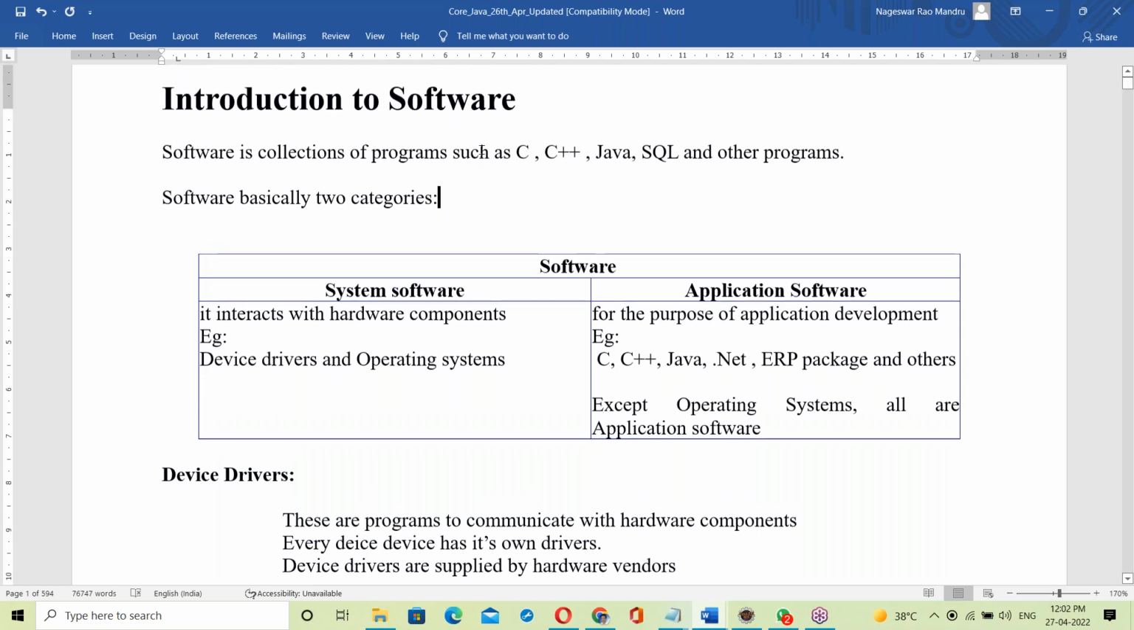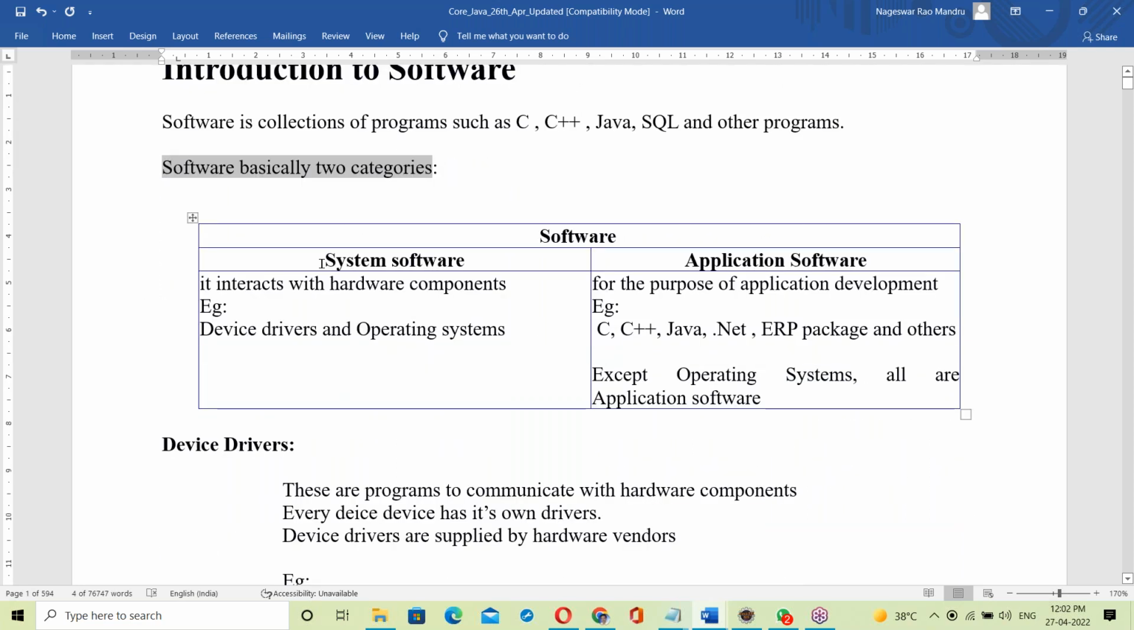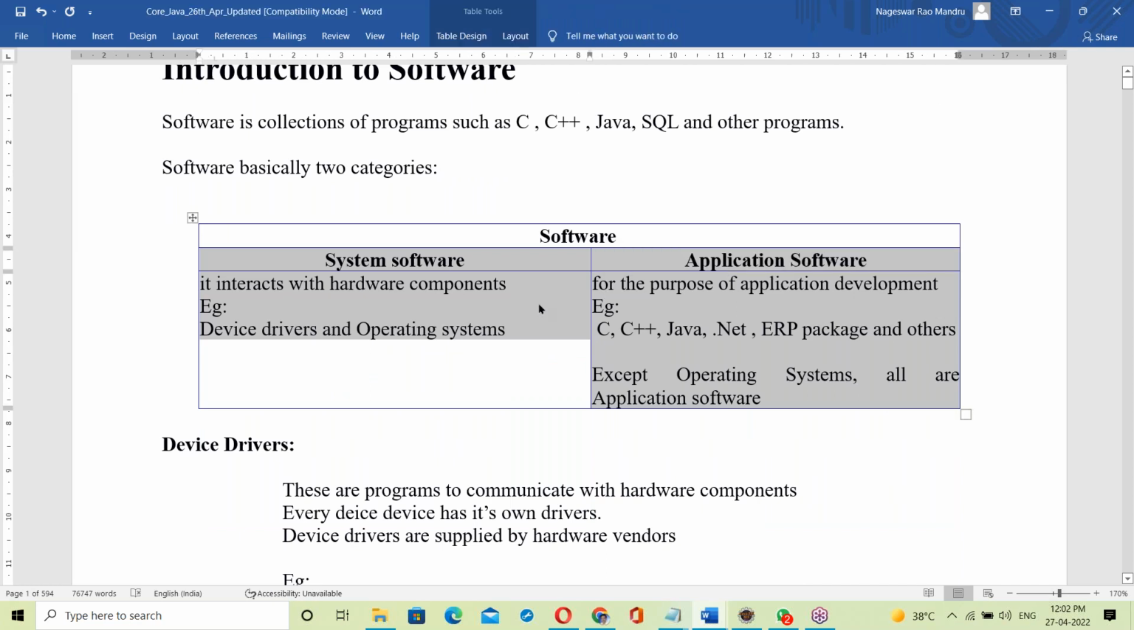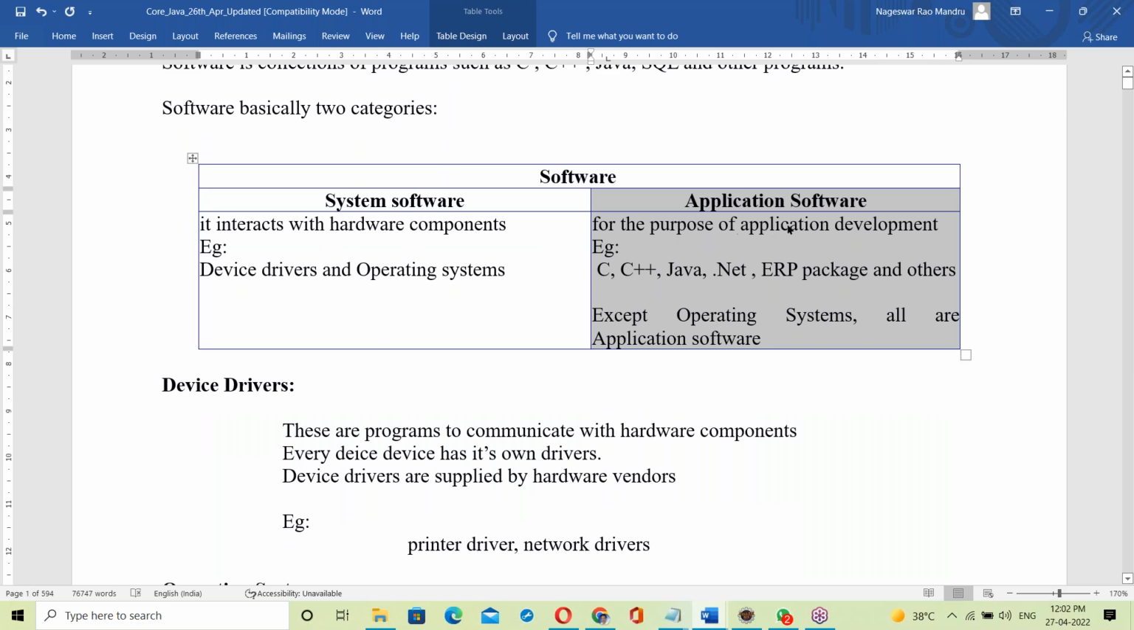See, introduction to software. Software is a collection of programs. Software has basically two categories: system software and application software. System software interacts with hardware components, for example device drivers and operating systems. Application software is for the purpose of application development, for example C++, Java. Except the operating system, all are application software.